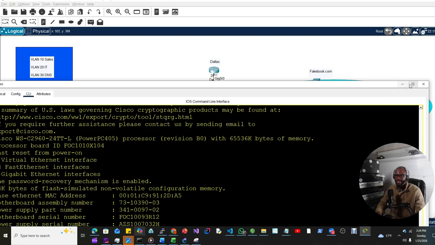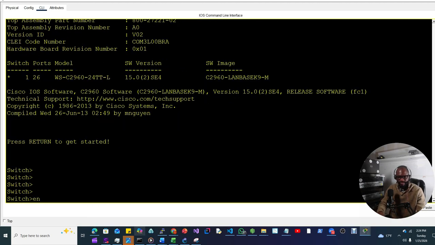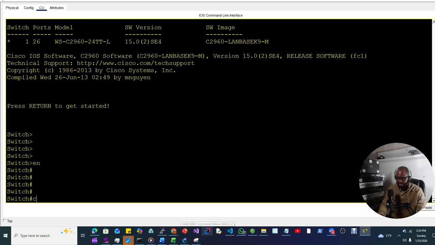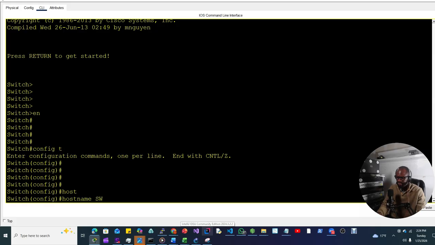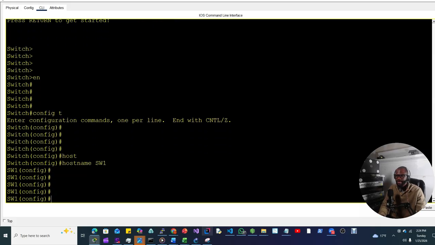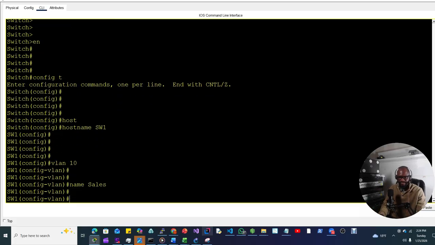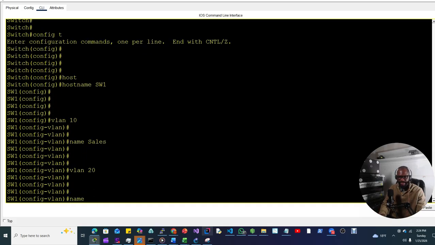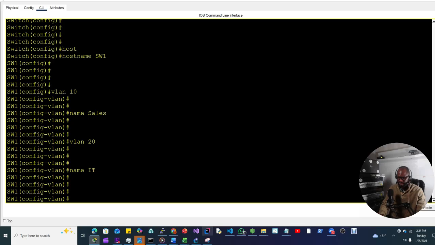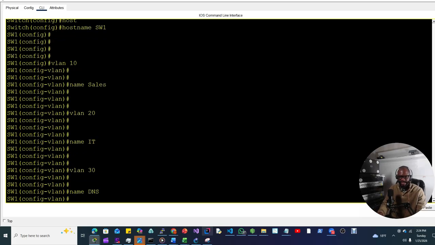So here we are in the switch. It's a layer 2 switch, operating at layer 2 of the OSI model. So config t, hostname, let's give it the name SW1 for the switch. Let's start by creating our first VLAN, VLAN 10. Let's name it cells. And then VLAN 20, we'll name it IT. VLAN 30, name, we call it DNS.